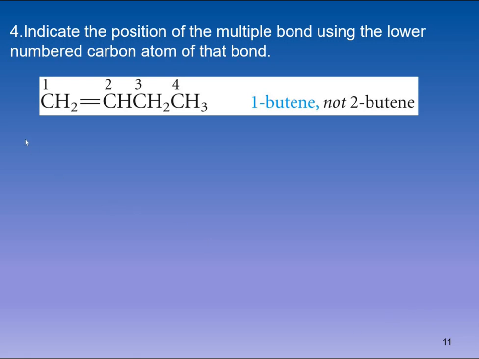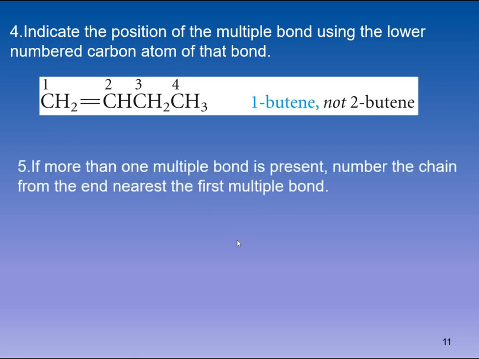For example, if we see this example, carbon number 1 and 2 are both holding a double bond, so we are going to name it as 1-butene. You are going to tell the position of the double bond, which is at position number 1 right now. You cannot call it 2-butene because the double bond is starting from carbon number 1 and ending at carbon number 2, so we have to name it according to the lower numbered carbon atom of that compound.